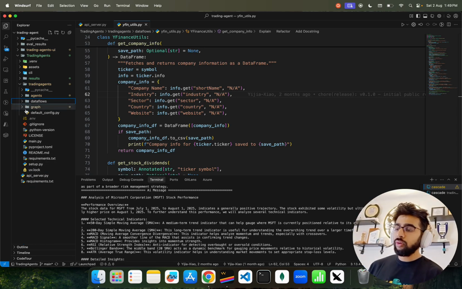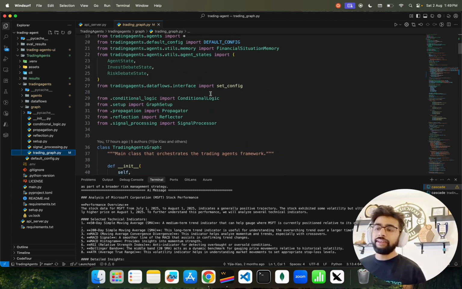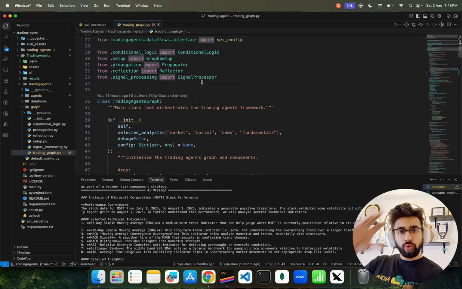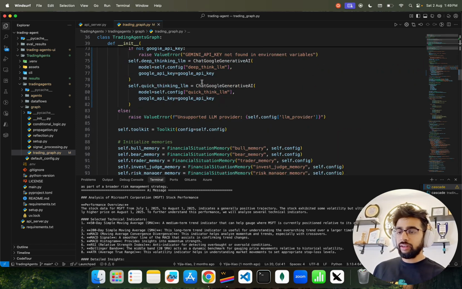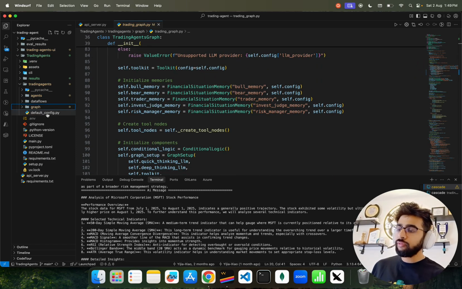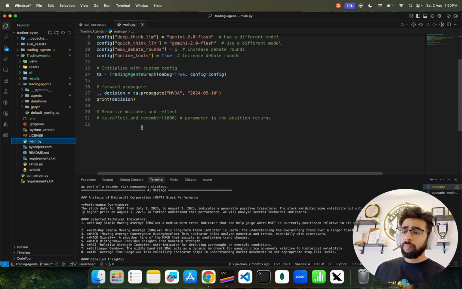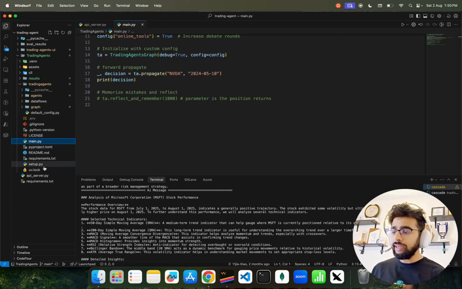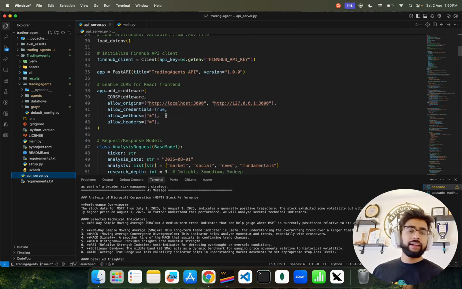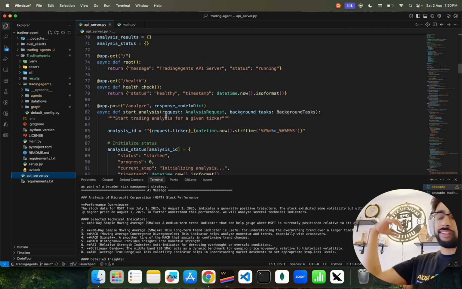Now after data flow, we have the graph part, because I told you it's based on a graph. You can see it uses LangGraph to build it for the tools. It brings everything under one hood, one structure. So it has agents, data flow, graph, and then it has your main.py, and so forth. Now I have built this API server to connect with the trading agents framework and leverage those classes and modules.